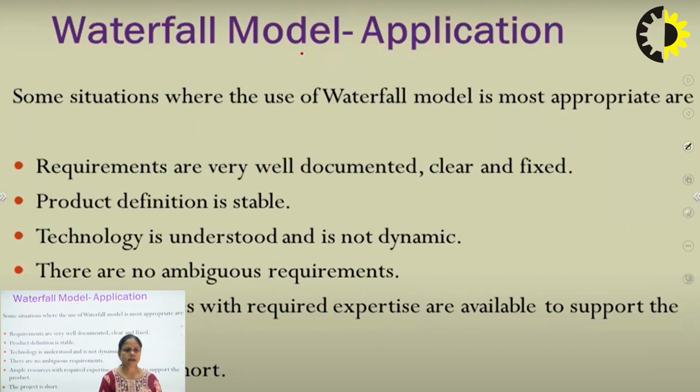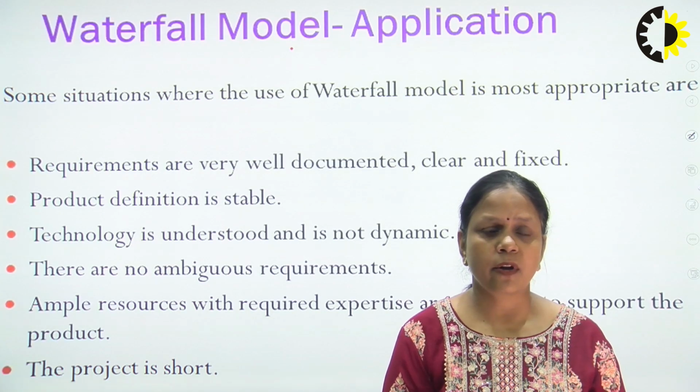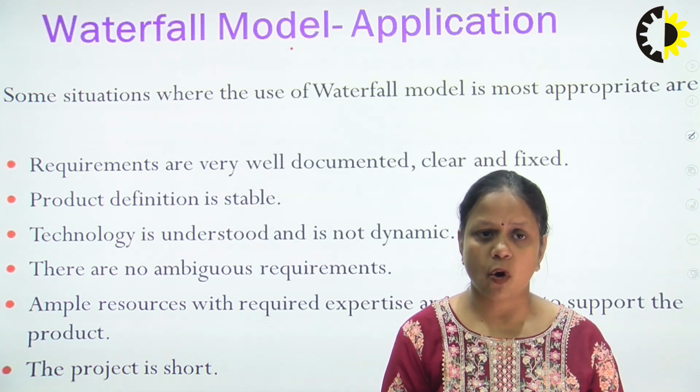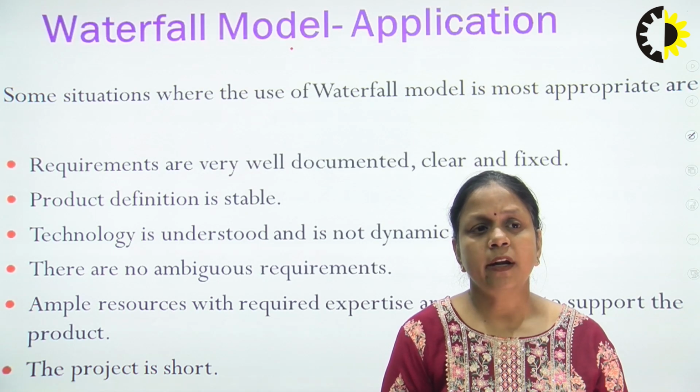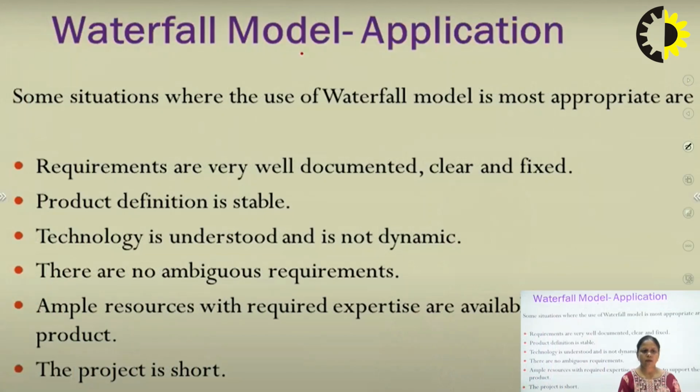So these are all the waterfall model phases. Now, when can we use the waterfall model? Mostly where requirements are very well documented, clear and fixed. Product definition is stable. Technology is understood and not dynamic. There are no ambiguous requirements, and the project is short. These are the basic things you have to consider when opting for the waterfall model. So these are the main applications where we can use it.